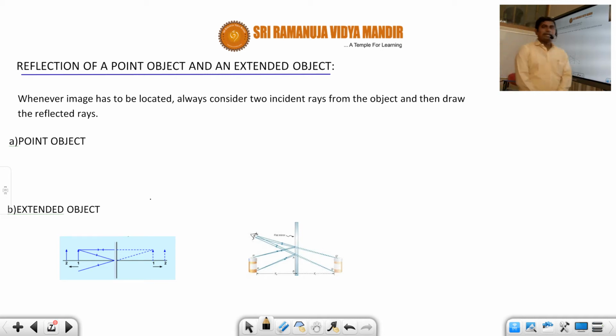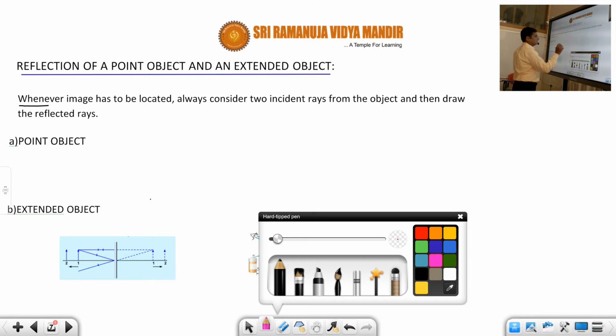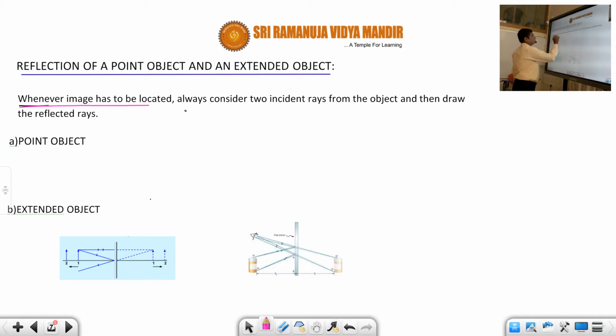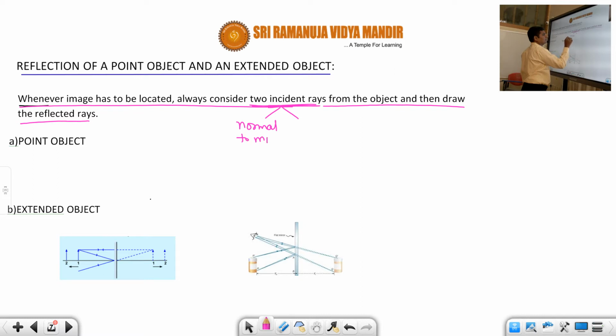whether it is a point object or an extended object. In the previous session I explained, but once again I am explaining how to find the image of an object. Whenever we are asked to find the image of an object, we should always draw two incident rays from the object and then draw the reflected rays. Out of these two incident rays, one of them must be drawn normal to the mirror. That is the condition.